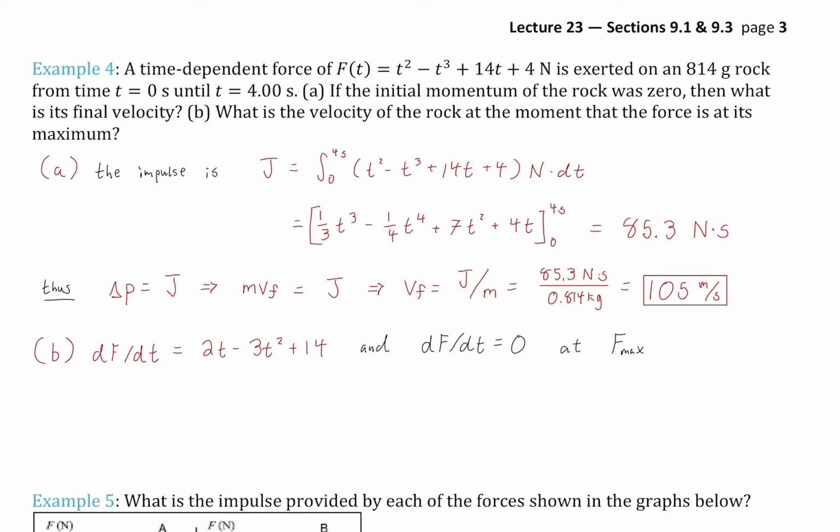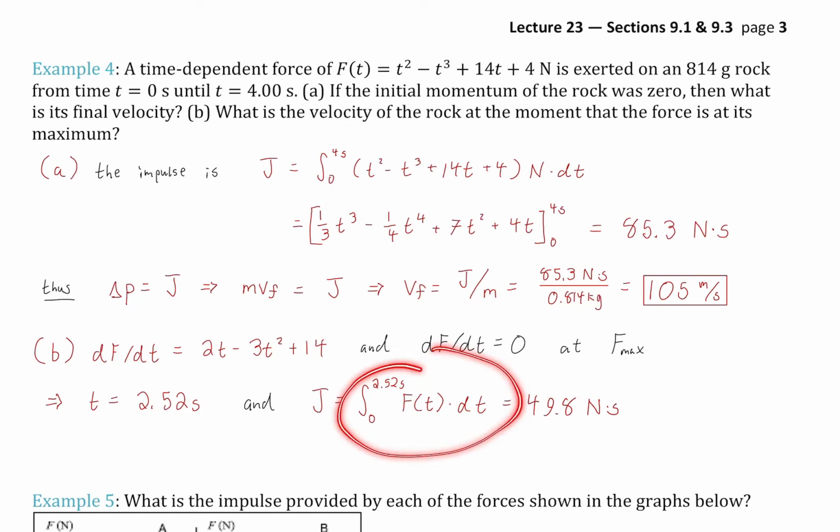Then you set it equal to 0 to actually find the value of t at F max. And we find that the value of t that corresponds to maximum force is 2.52 seconds. And so then we're going to find the impulse by integrating from 0 to 2.52 instead of the full 4 seconds, because that will give us how much velocity the rock gained up until that point where the force is maximum. And again, it's interesting that we have to work up to that point, because the rock started at rest, so we need to find out how fast it's going, which does require integration.